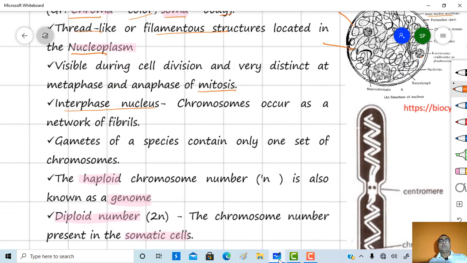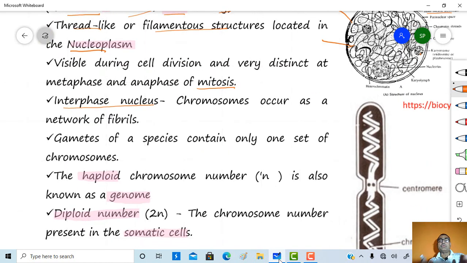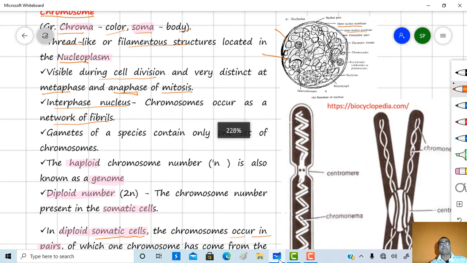During the cell division, these thread-like structures become very distinct, which are generally considered as chromosomes. And during metaphase and anaphase, these chromosomes are most distinct. In the interphasic nucleus, chromosomes occur as a network of fibrils.